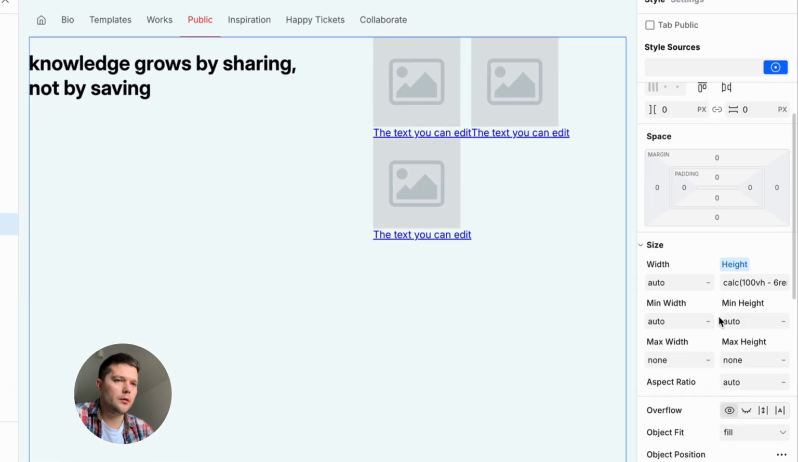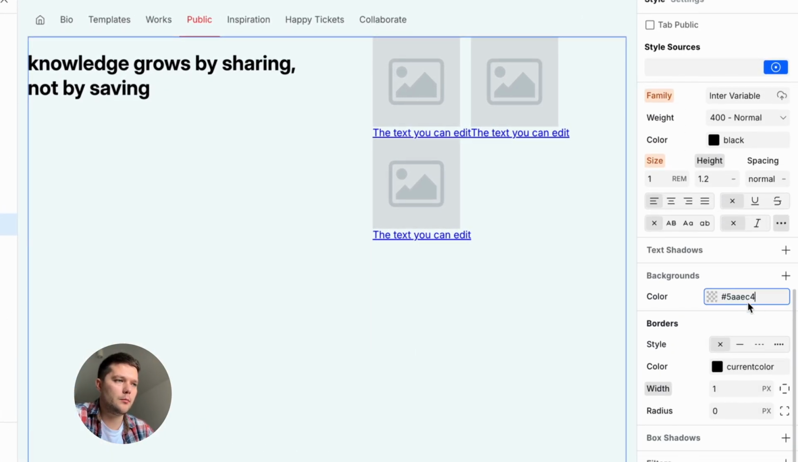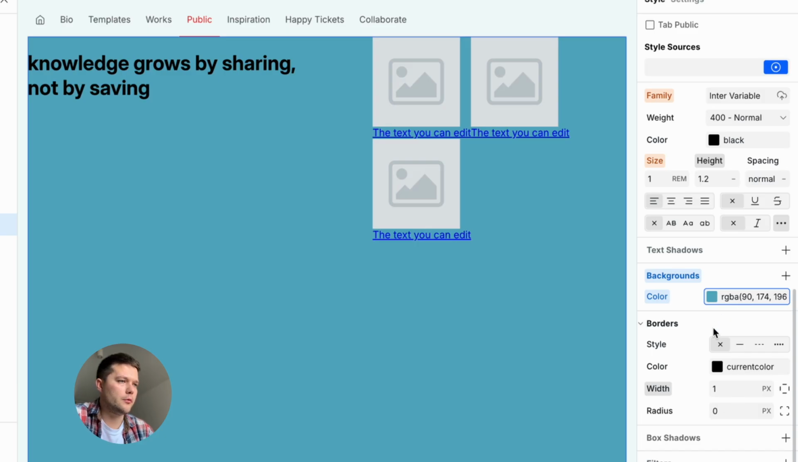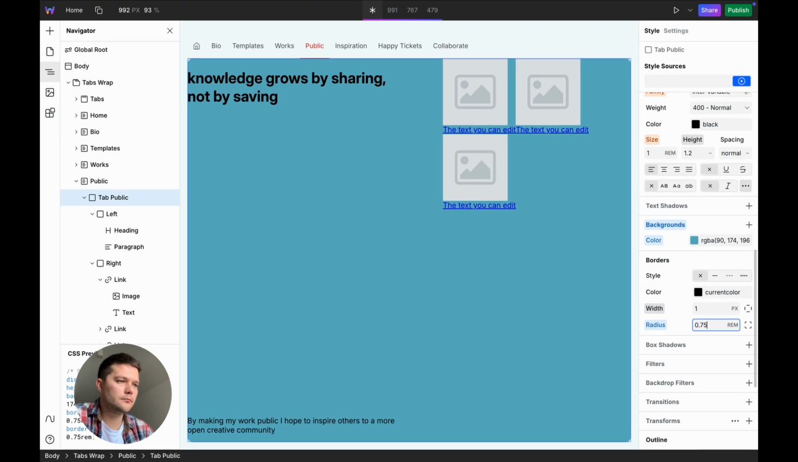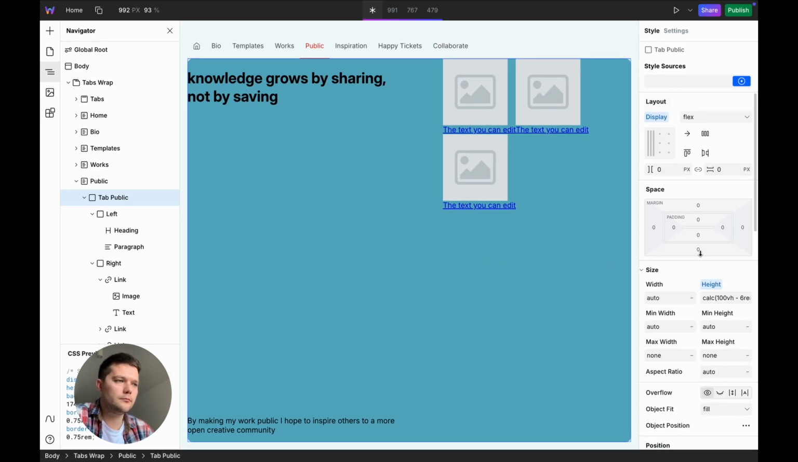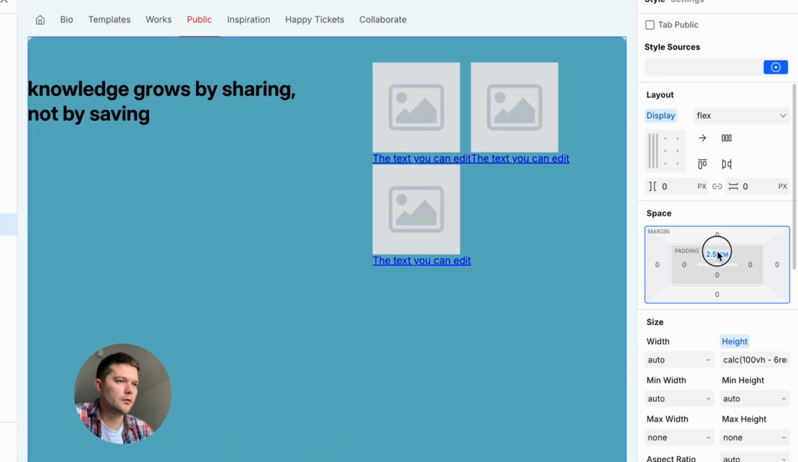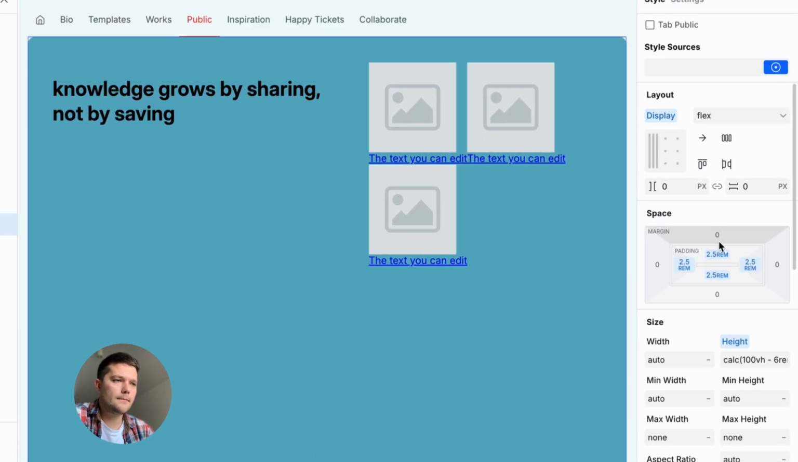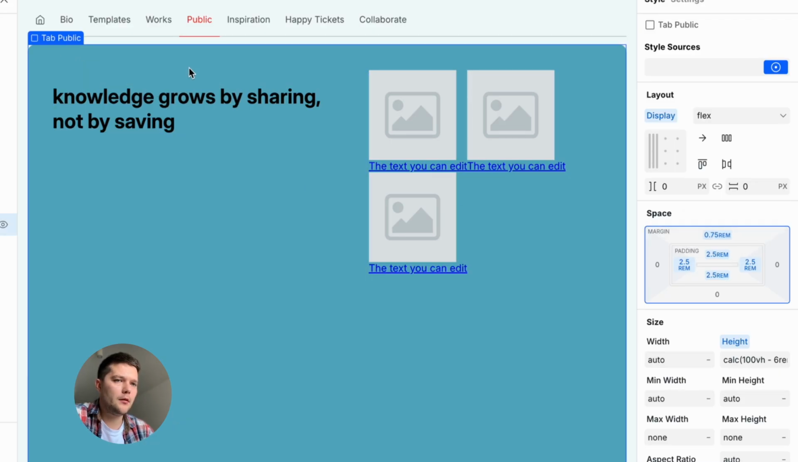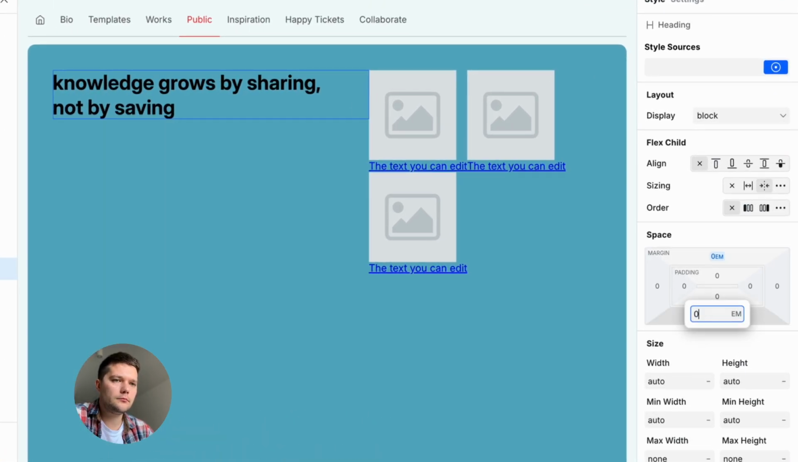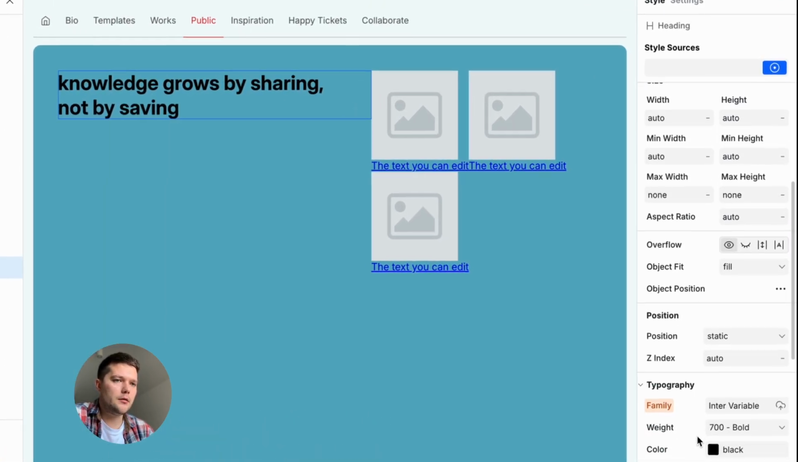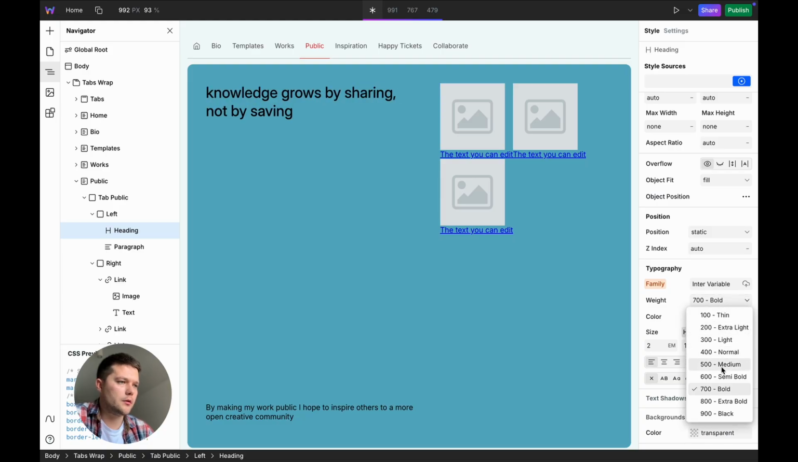Next, add a background color to the container tab. Apply some border radius. Add padding using shift so it applies evenly on all sides. Margin top and remove default margins on the heading. Following my design, I adjust the font weight since it's not as bold as here.